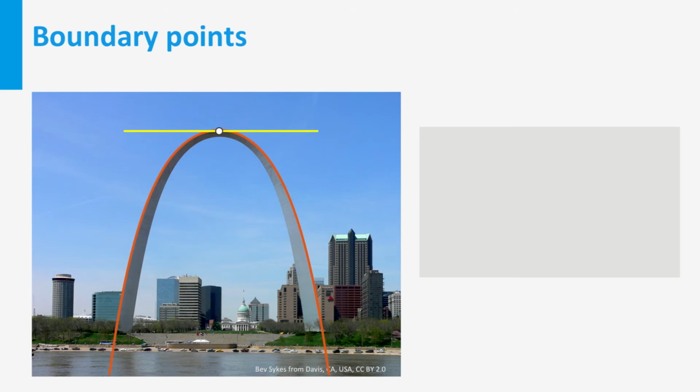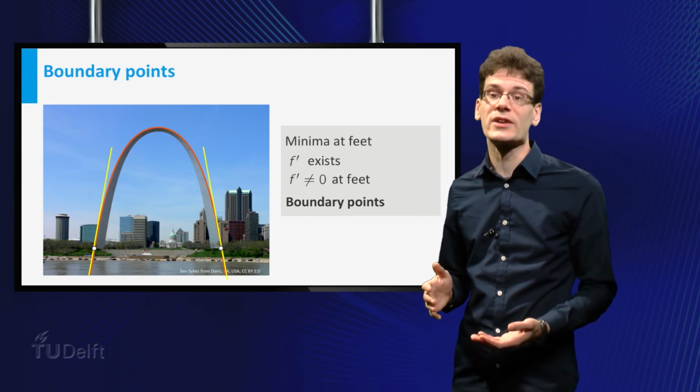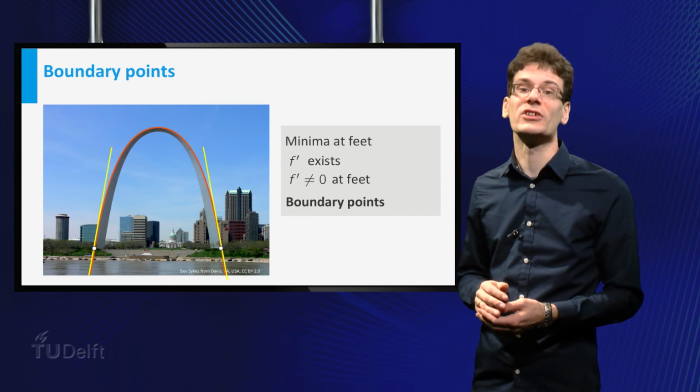At the highest point, you see that the derivative of this function is 0. Nothing extraordinary there. But what about the lowest points? Clearly, the lowest points are at the feet of the arch. The height function is differentiable there, but the derivative is not equal to 0. So what's going on here? Well, we are talking about points at the boundary. At boundary points, a function can have a local maximum or minimum without vanishing derivative.